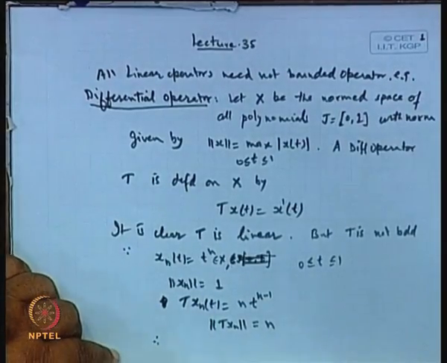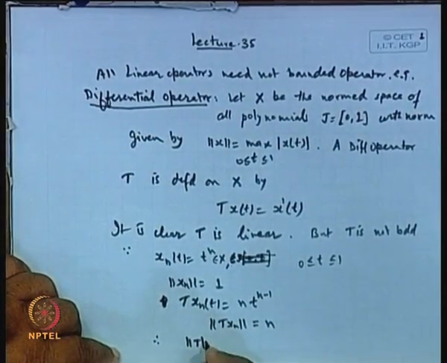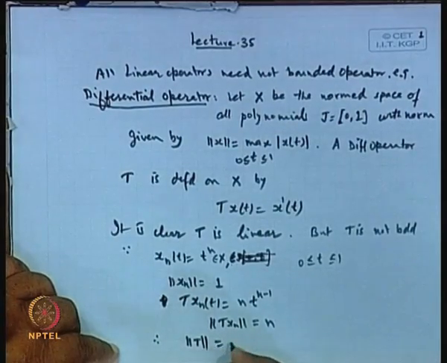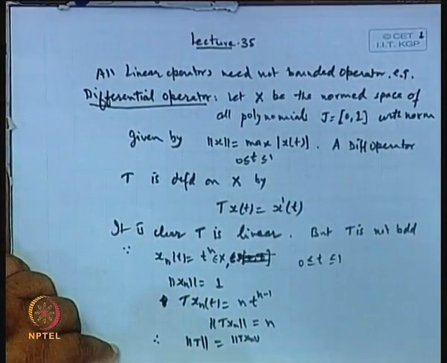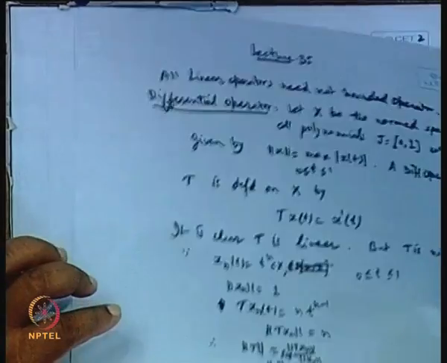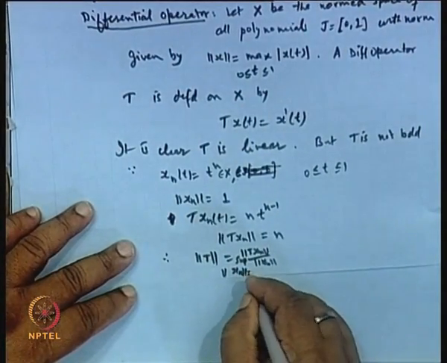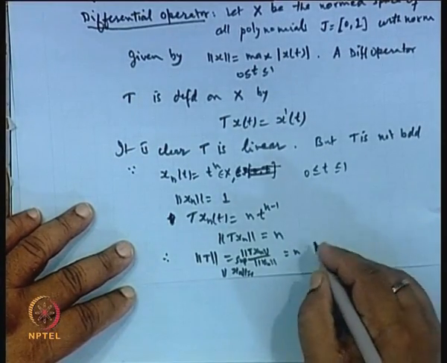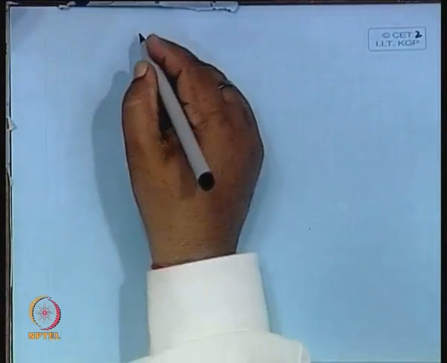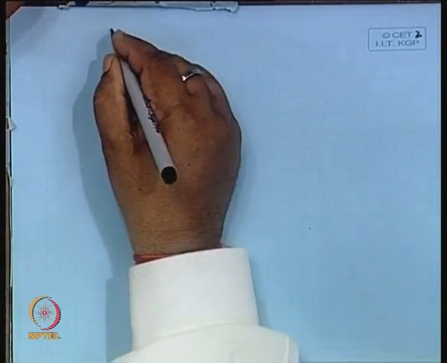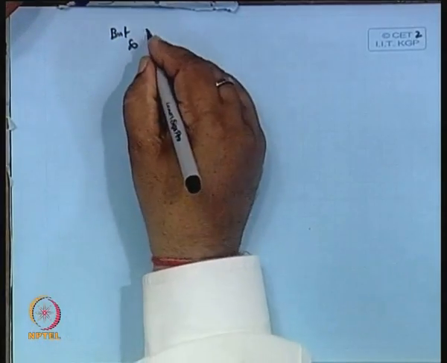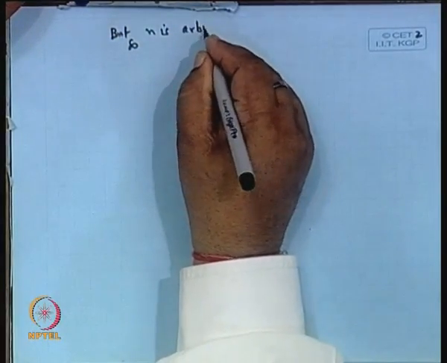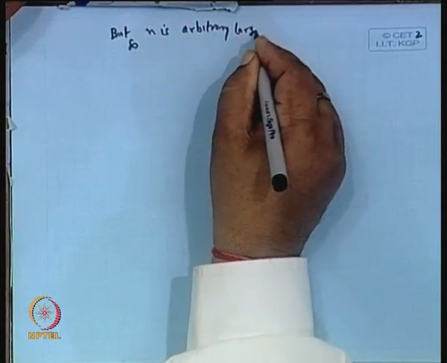Therefore, the supremum of norm of T x_n over norm of x_n, taken over all x_n such that norm of x_n is 1, will be equal to n. But n is arbitrary, one can take it arbitrarily large.